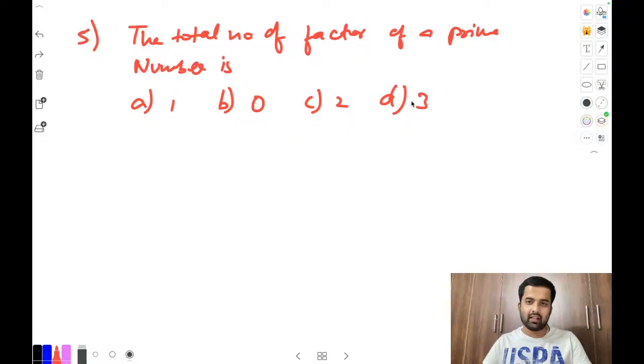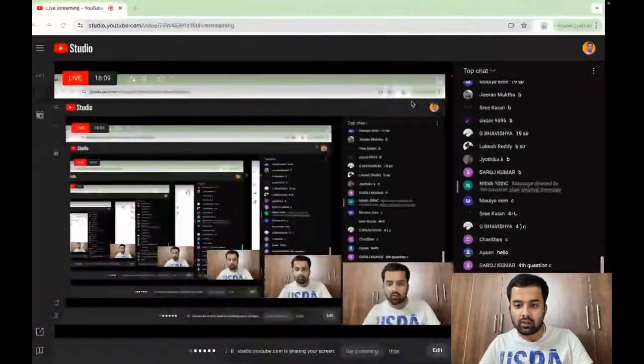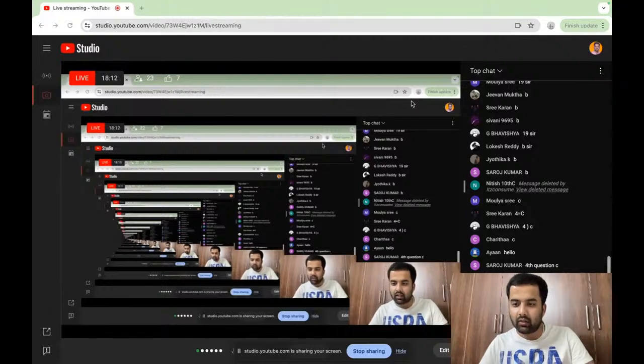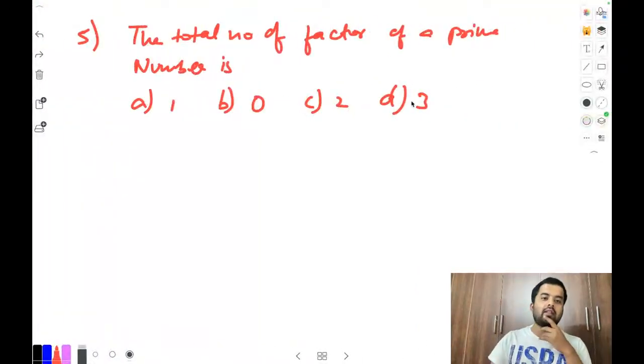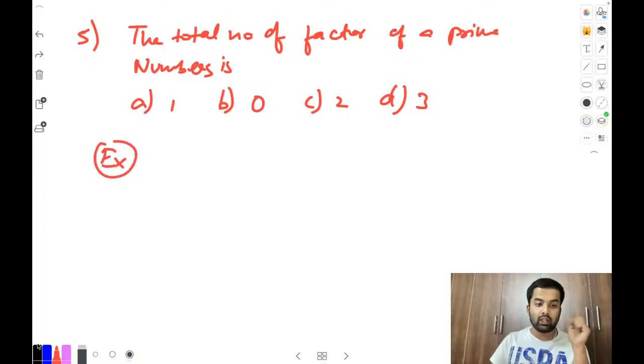Total number of factors, it is like a verbal question only, no need to write this one. Anybody? Fifth Roman, what is the option? 2, correct. Only one answer we got. Anybody else? Total number of factors of a prime number. Maybe you are getting confused about what the question is talking about. Let's take a prime number which is 5.